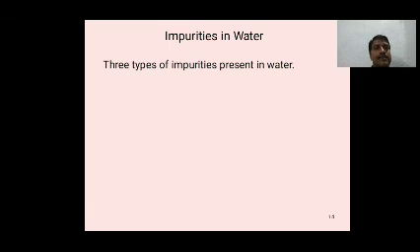Impurities in water. Three types of impurities are present in water. One is dissolved impurities.